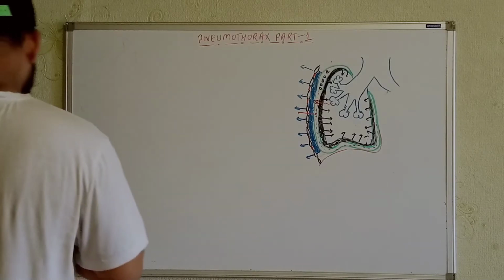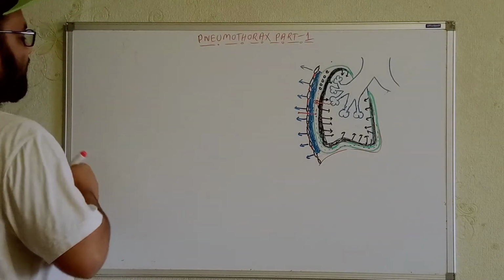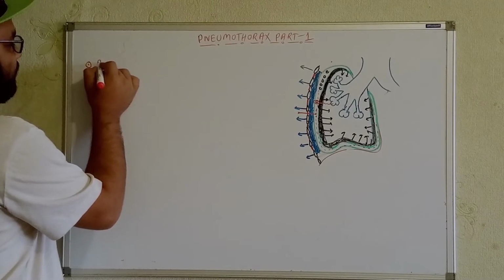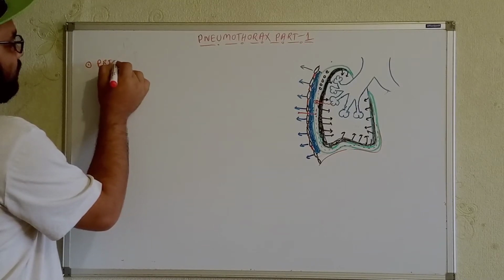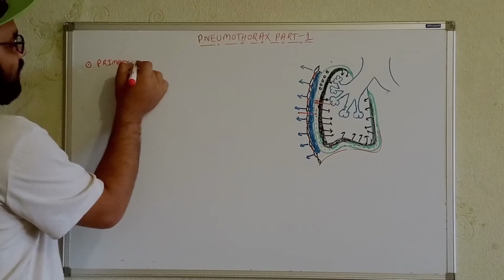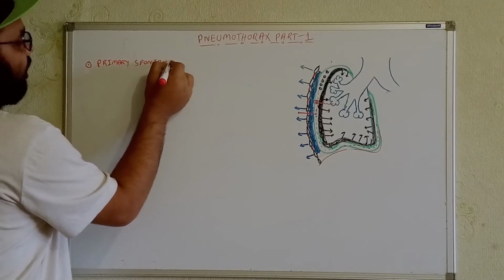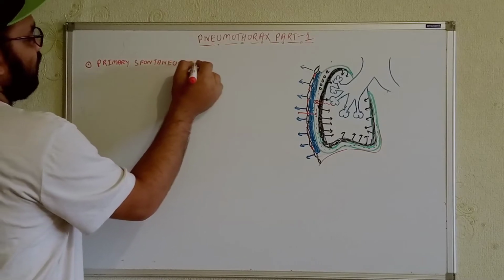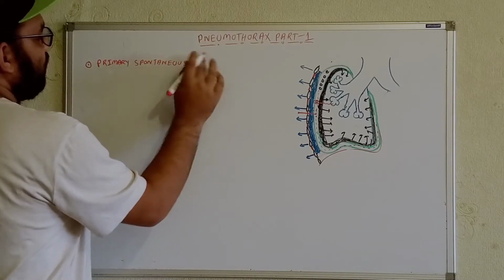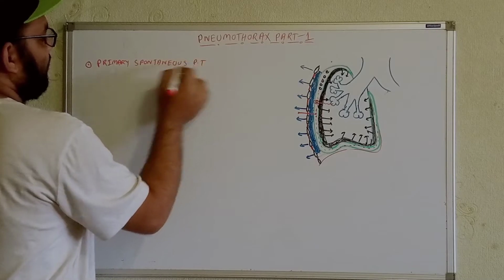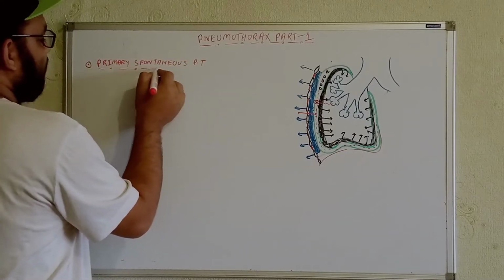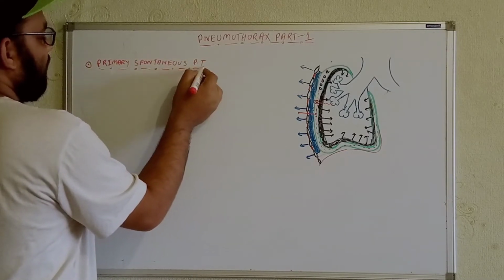Now see, whenever you're talking in terms of the primary spontaneous pneumothorax, how can you get these things and where can you see this type of problem?